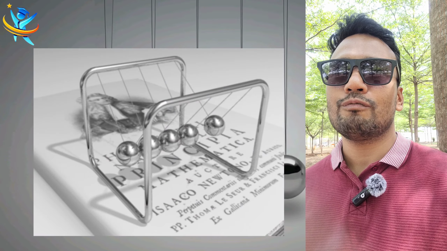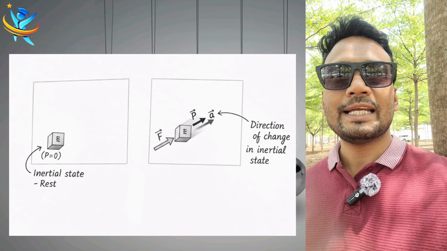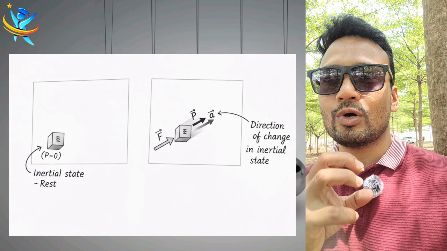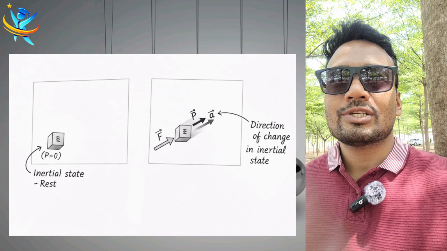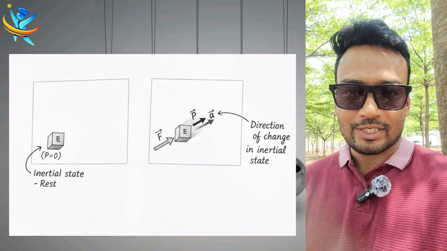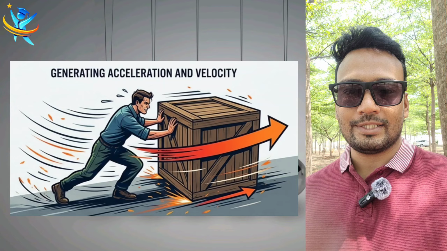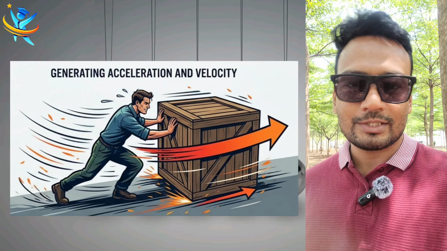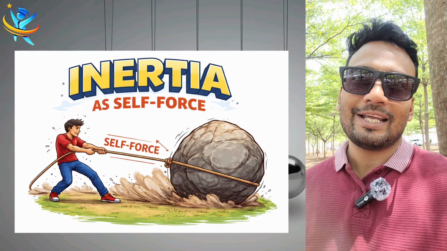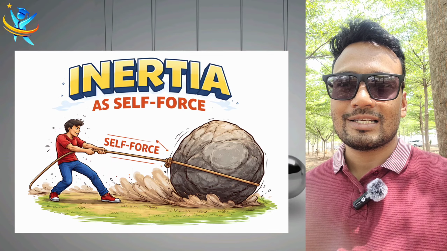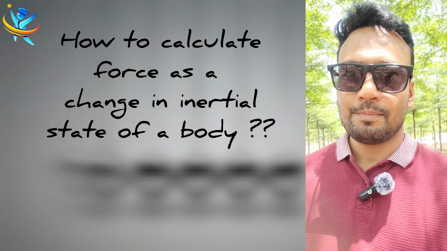So basically the first law of motion is telling you that there is a need of force. It is giving an introduction, not the details, just showing the need of an external agent which is required to change the inertial state. If it is not there, the inertial state will remain as it is. And how is it happening? It's because of inertia. Now how does inertia act? It's not like acting. It is there. It is like a self force. But I won't go into more detail, it will become difficult to understand.